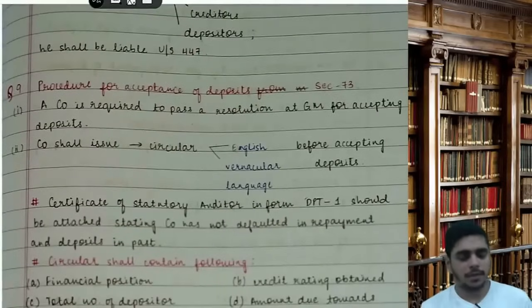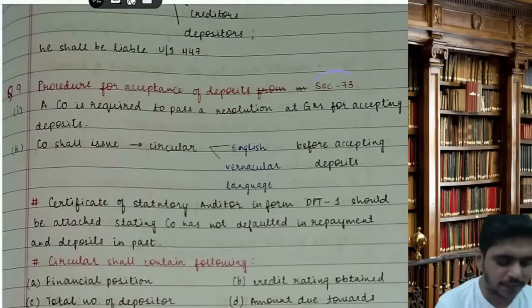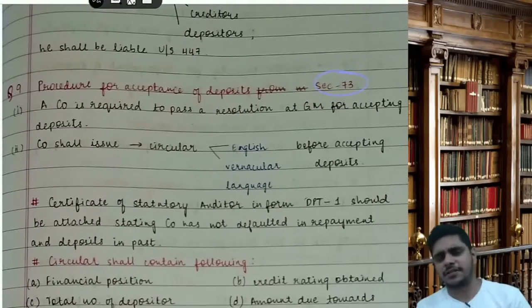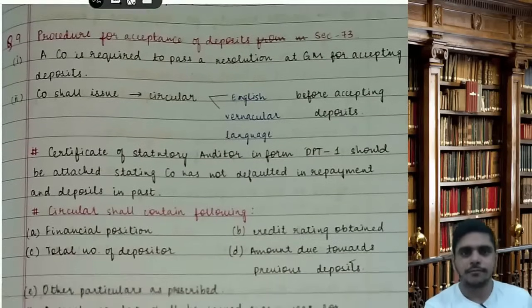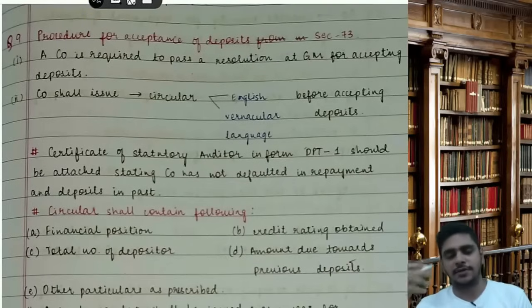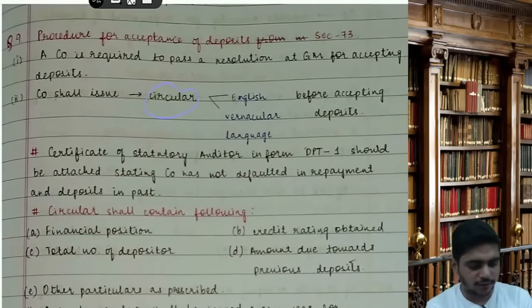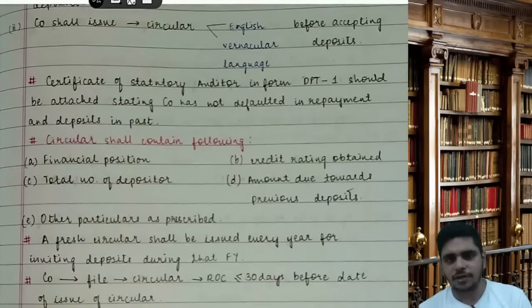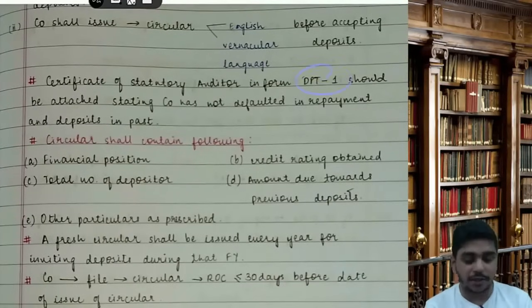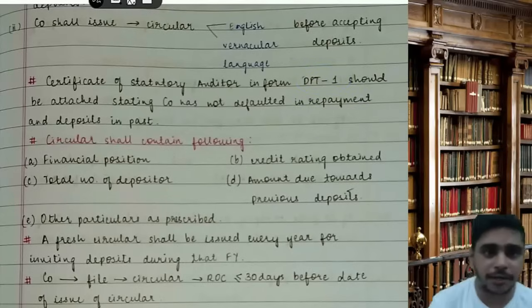Done? Then what is the procedure for acceptance of deposit? Section number 73. It's a procedure very rare in the exam, but a lot of MCQs are there. A company is required to pass a resolution at a general meeting for accepting deposits. If it is within the limit, it is an OR. If it is above the limits of 180, it is an SR. The company shall issue a circular in English and vernacular language before accepting the deposits. A certificate of the statutory auditor in form number DPT1 should be attached, stating that the company has not defaulted in repayment of deposits in the past.